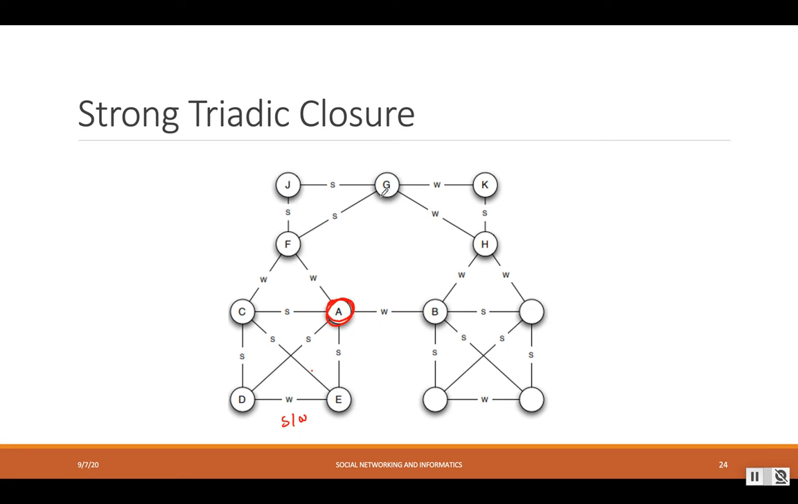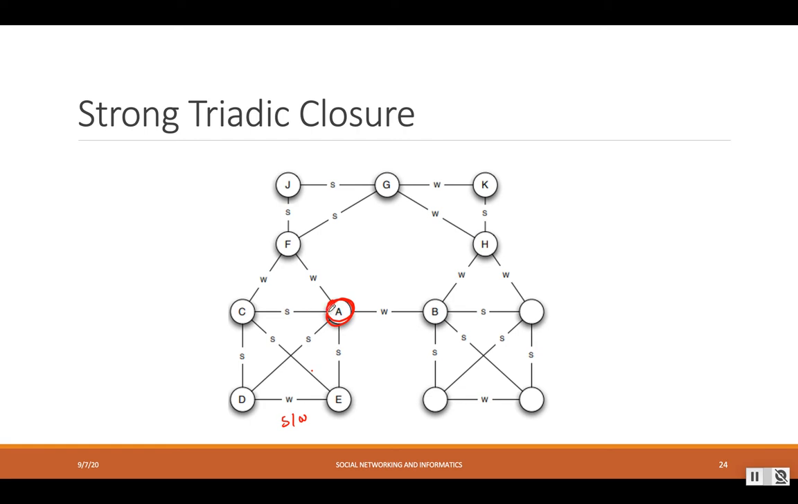Now A has a connection with F and A has a connection with B, but both of them are weak. So according to the strong triadic closure property, there doesn't have to be a connection between F and B. As both of the edges are weak, it is okay not to have an edge between F and B.